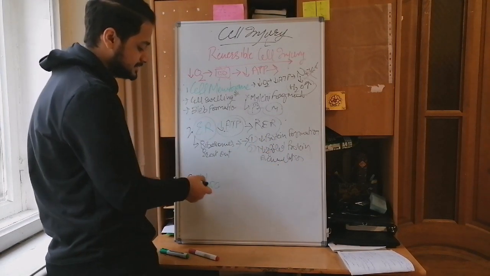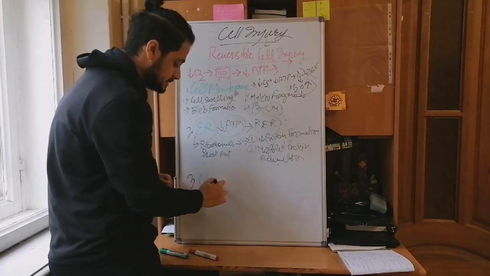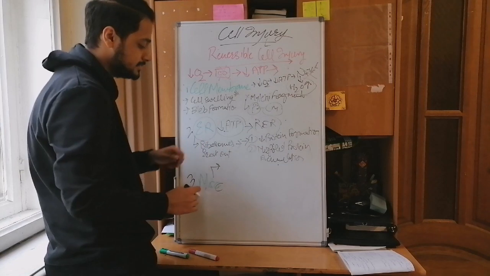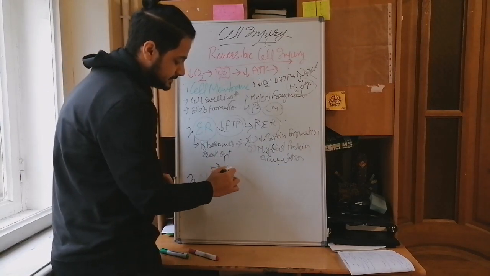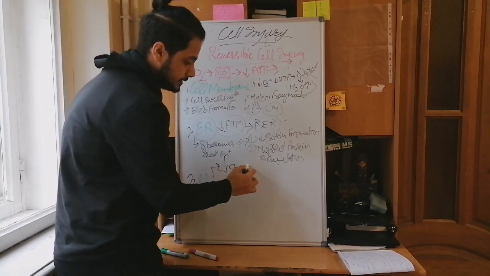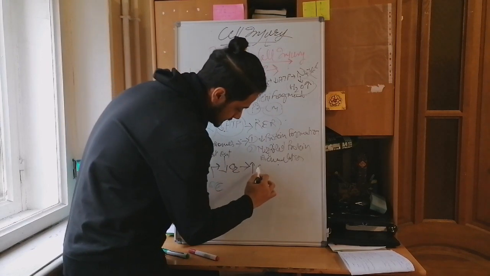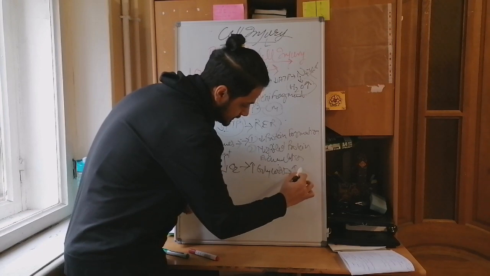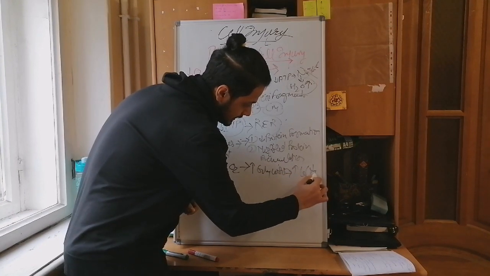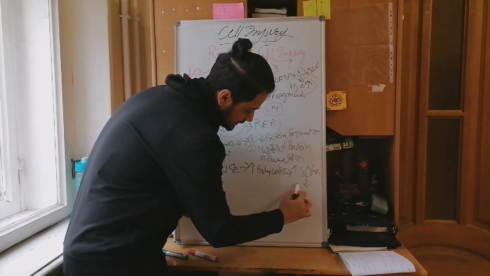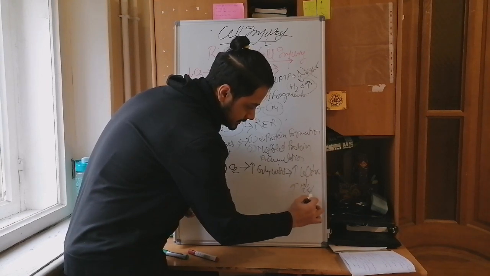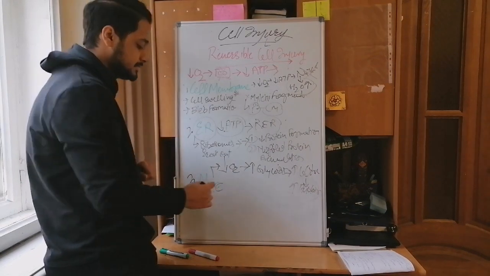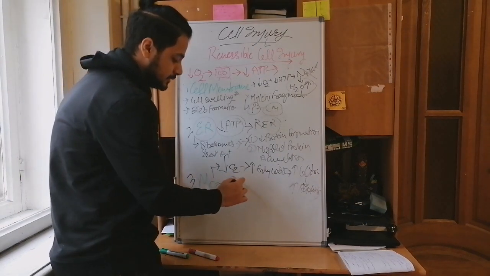The third changes are miscellaneous changes, which occur due to acidosis. How does acidosis occur? A decrease of O2 will lead to an increase in glycolysis, and that glycolysis will increase lactate, and that lactate will cause an increase in acidosis in the cell. So we're going to see three miscellaneous changes.